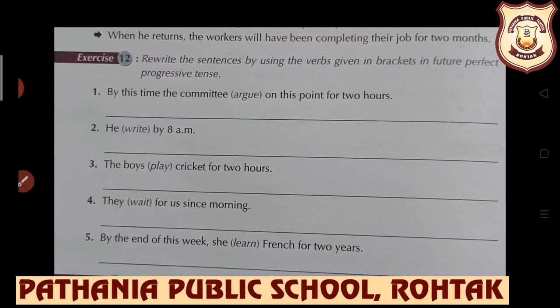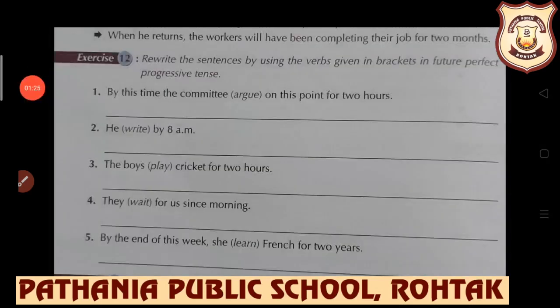The very first sentence is, by this time the committee in bracket argue on this point for 2 hours. Obviously students, future perfect progressive means will have or shall have been plus first form plus ing we are supposed to use, and we have already learnt the use of for and since.